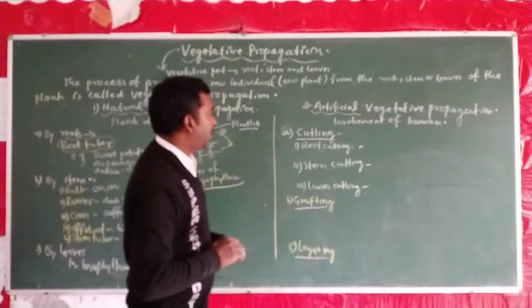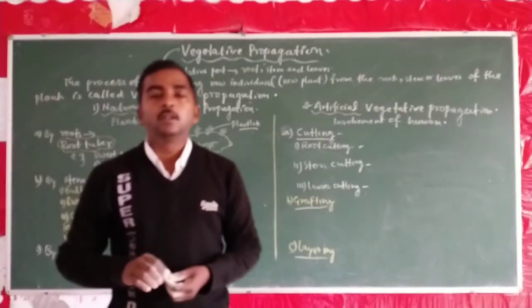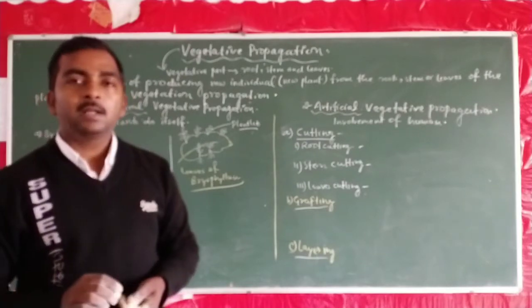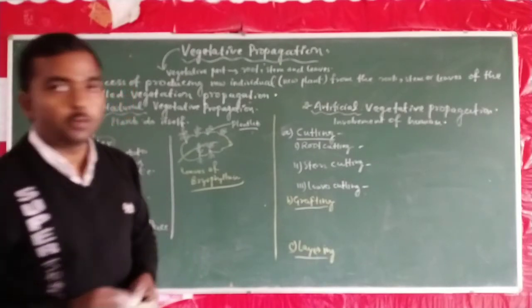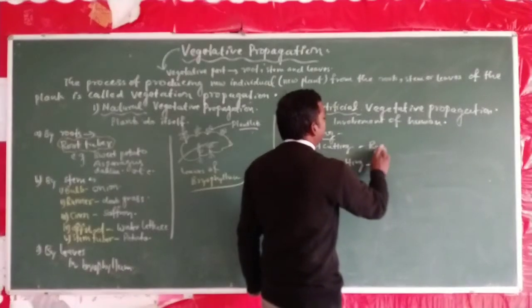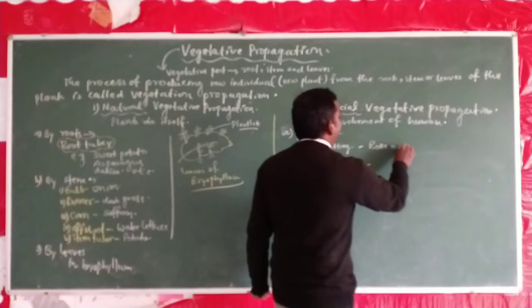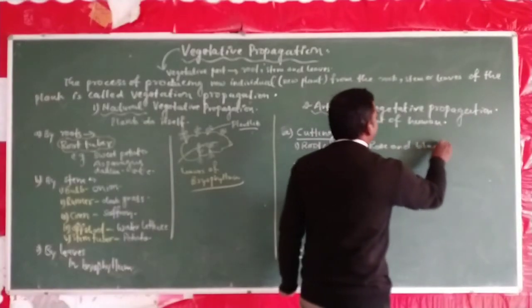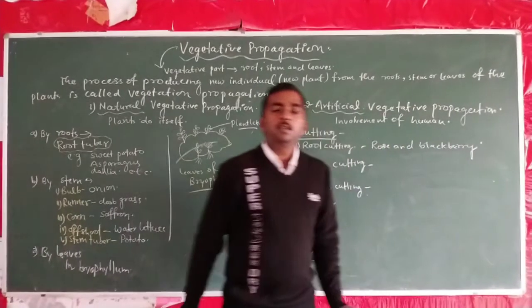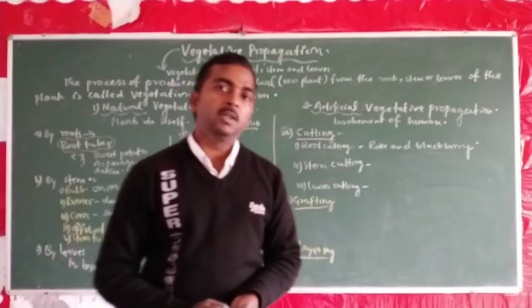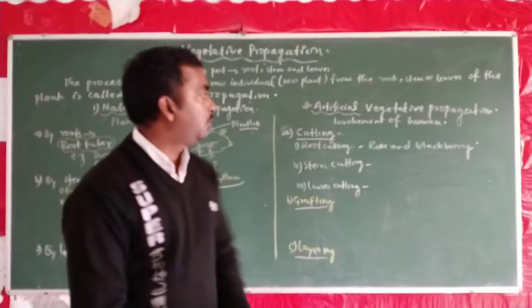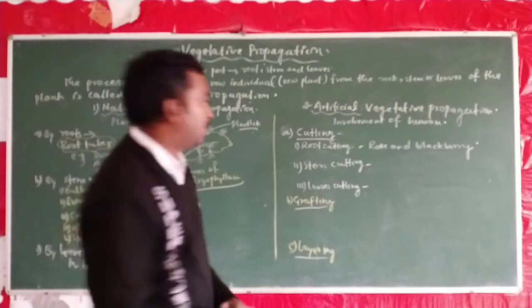In the case of root cutting, we can easily see root cutting in the case of blackberry and rose. In the case of rose and blackberry, we can easily propagate new plants from their root cutting. मतलब उसके रूट की कटिंग को सॉइल में लगाएंगे तो न्यू प्लांट्स आसानी से ग्रो कर सकते हैं.